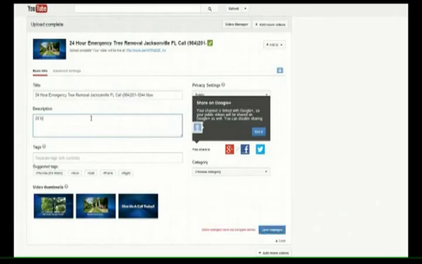So 24-hour emergency tree removal, Jacksonville, Florida. Call 904.